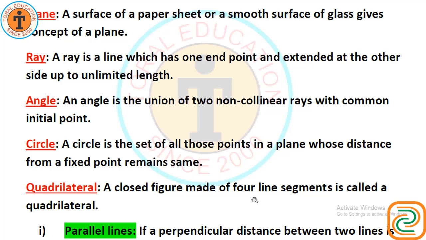Then quadrilateral. A closed figure made of 4 line segments is called a quadrilateral. You know quadrilateral.